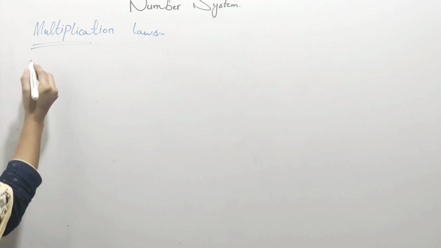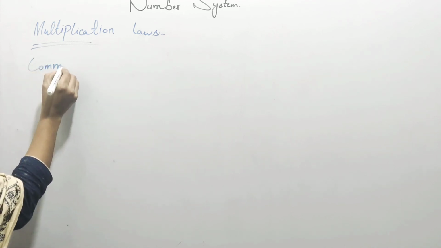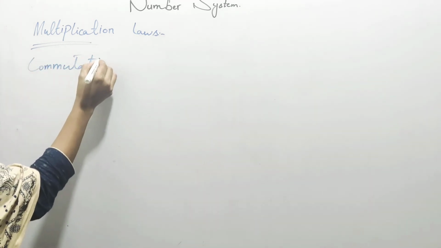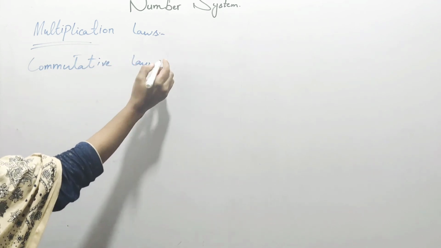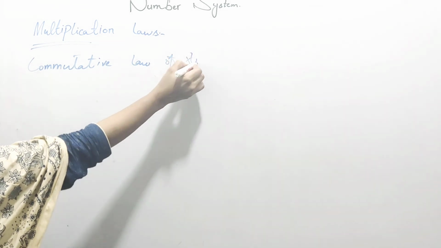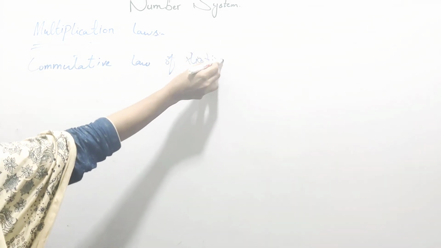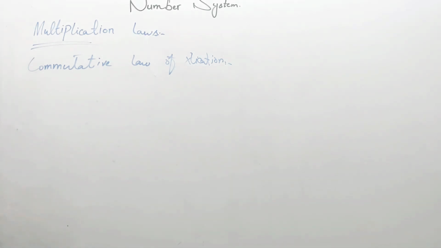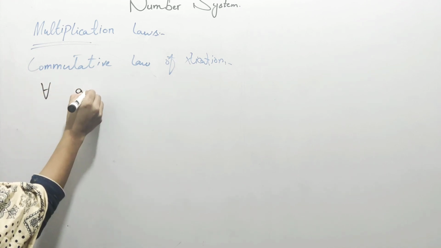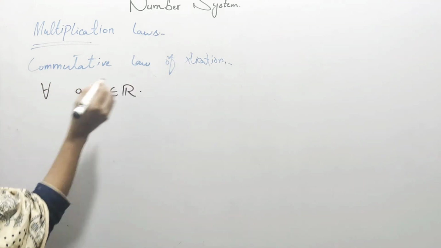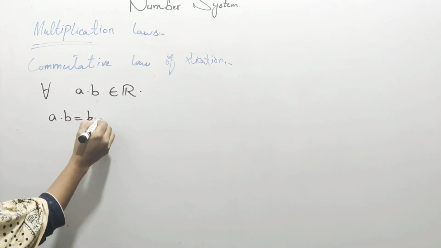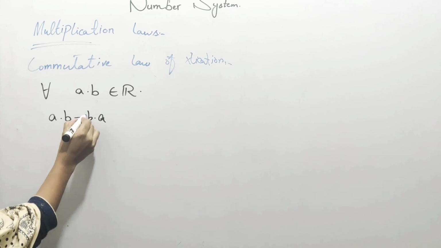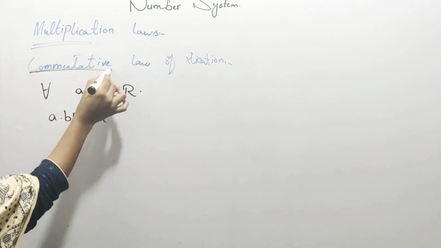And the last property is the commutative law of multiplication. Commutative law of multiplication says that take any two numbers from the real line. If you multiply the first with the second or the second with the first, there is no difference, the answer will be the same, and this is the commutative property.